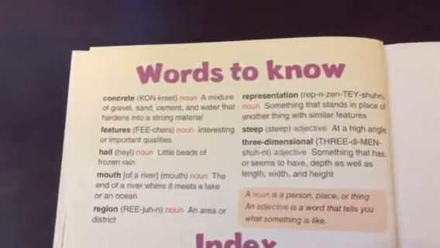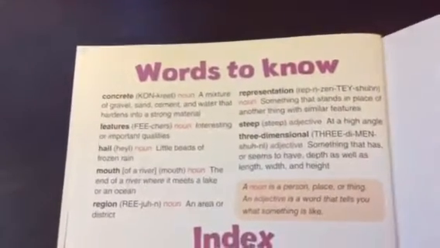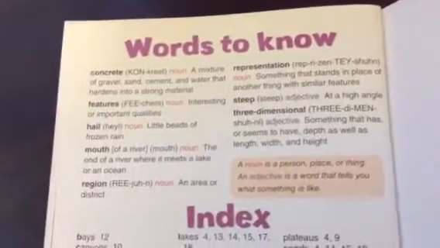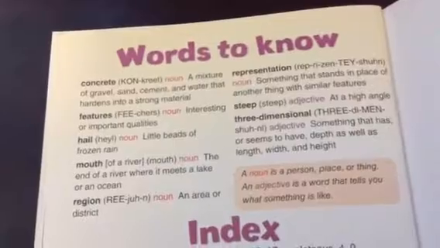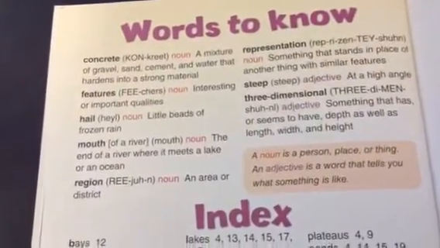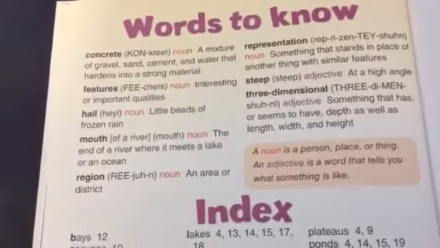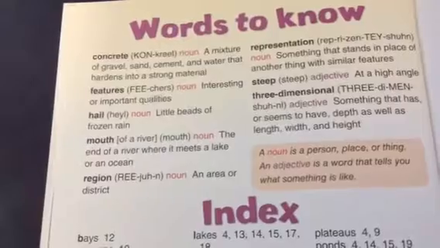Concrete, a mixture of gravel, sand, cement, and water that hardens into a strong material. Features, a noun which means interesting or important qualities. Hail, little beads of frozen rain. Mouth of a river, the end of a river where it meets a lake or an ocean.